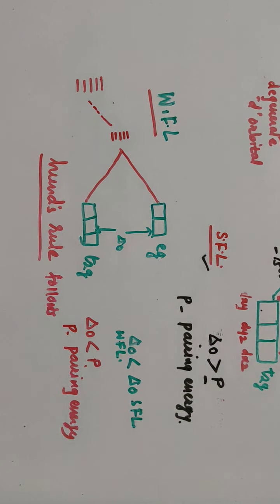What is Hund's rule? Again, we are well familiar, we have studied it already in the 11th standard. It is Hund's rule. That means what? First all the orbitals are filled singly and then pairing takes place.